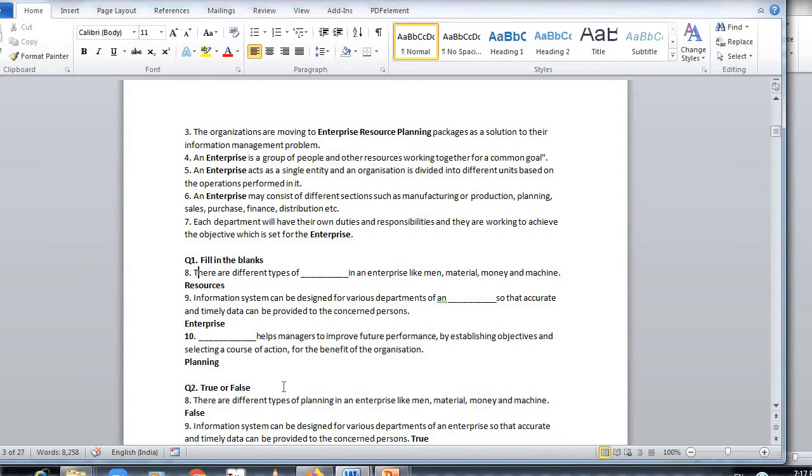There are different types of dash resources in an enterprise, like man, material, money and machine. Information system can be designed for various departments of an dash so that accurate and timely data can be provided to the concerned person. Answer is enterprise. Dash planning helps managers to improve future performance by establishing objectives and selecting a proper course of action for the benefit of the organization. Based on the fill in the blanks, true or false is there.